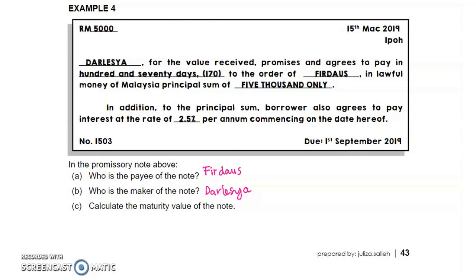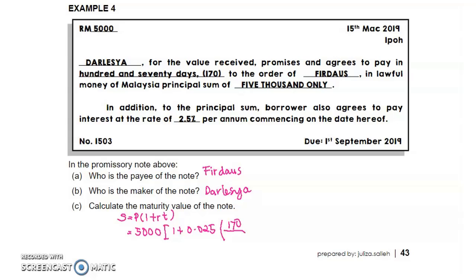Here we calculate value S. S equals P times 1 plus RT. P is 5,000 ringgit multiplied by 1 plus the rate, 2.5%, so 0.025. Be careful with the rate or percentage here. T, the term of note, is 170 days.